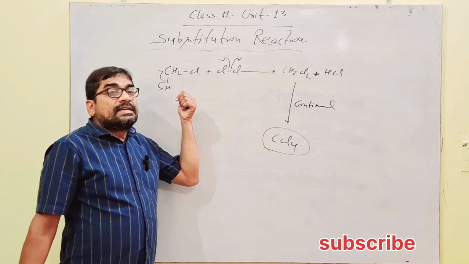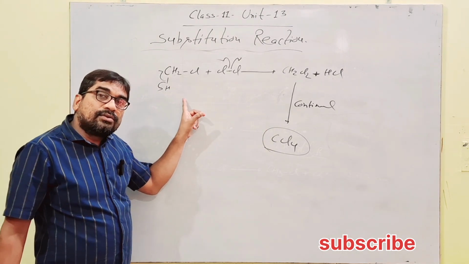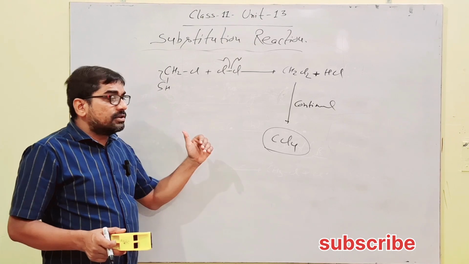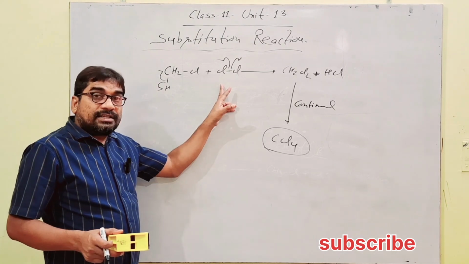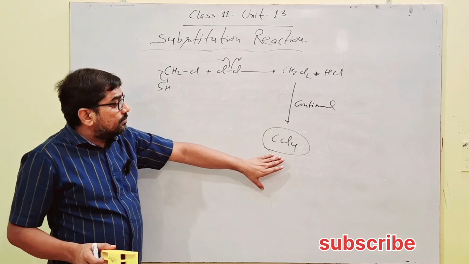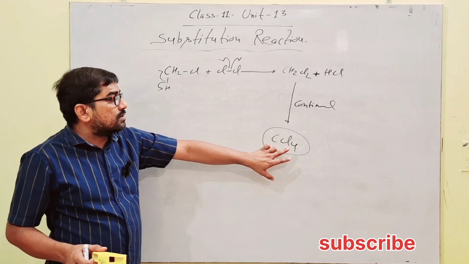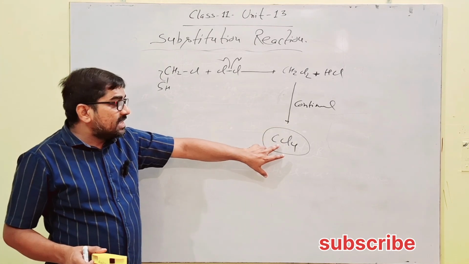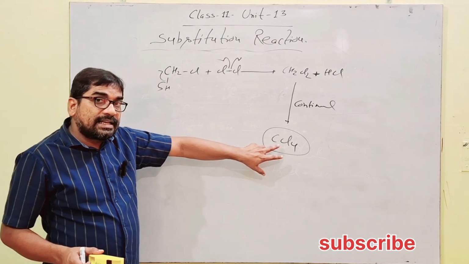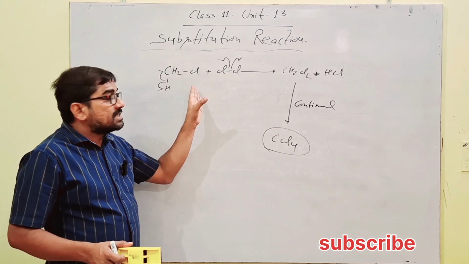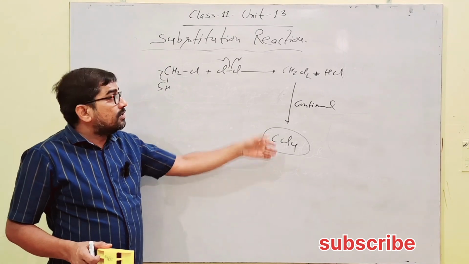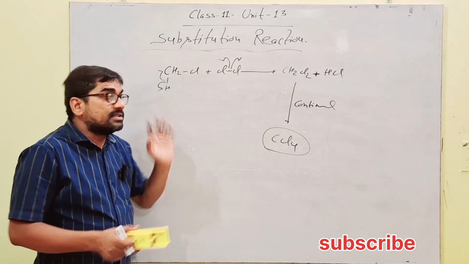So ultimately, since methane has 4 hydrogen, all the 4 hydrogen one after one get eliminated, substituted by free radical chlorine, and in place of hydrogens, chlorine gets attached. In place of hydrogen, chlorine gets attached, and polyhalogen derivatives are obtained like CHCl3, CCl4, CH2Cl2 and CH3Cl.